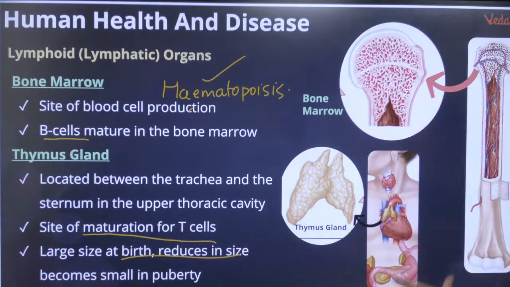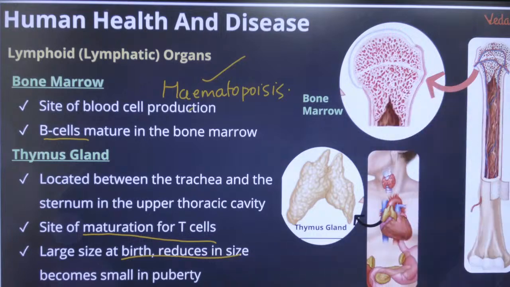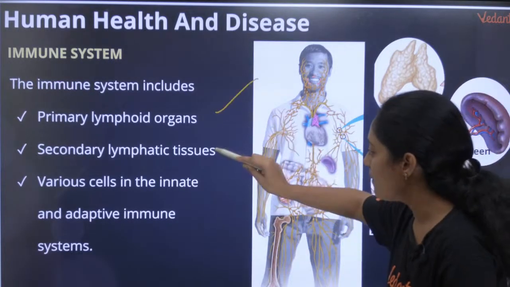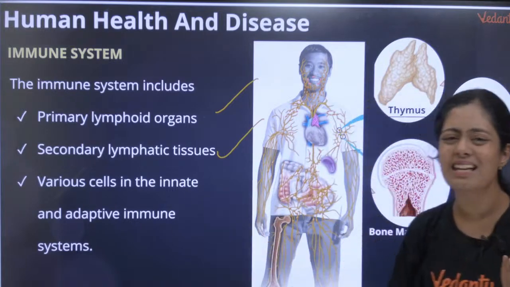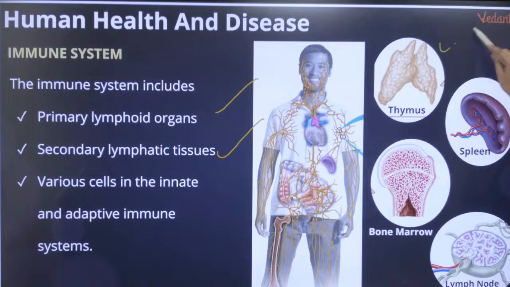Okay, so இது ரெண்ட நம்ம என்னன்னு சொல்றோம்? Primary lymphoid organs ன்னு சொல்றோம் பசங்களா. Next we should discuss about the immune system. இது already படிச்சிட்டோம். Primary, secondary, okay, and the various cells. We have cells also involved here. So you can see this is your thymus, spleen, bone marrow and lymph nodes.